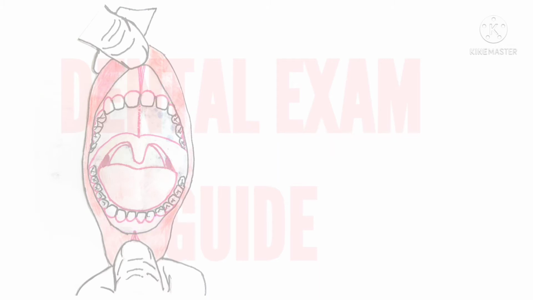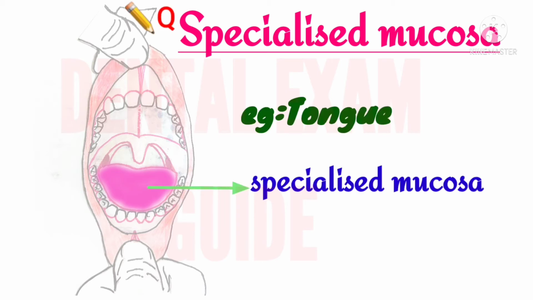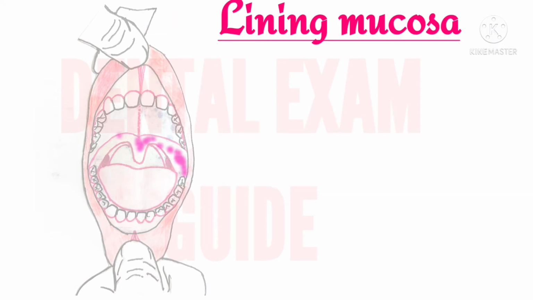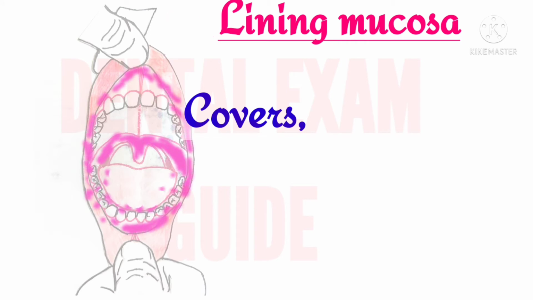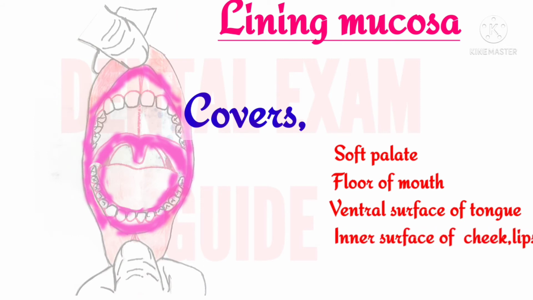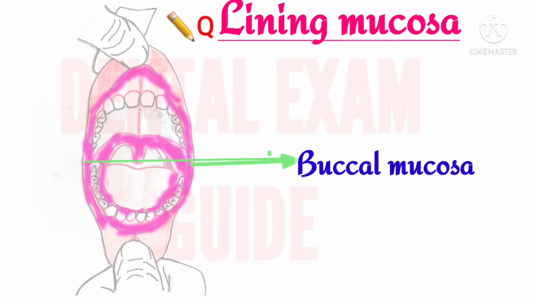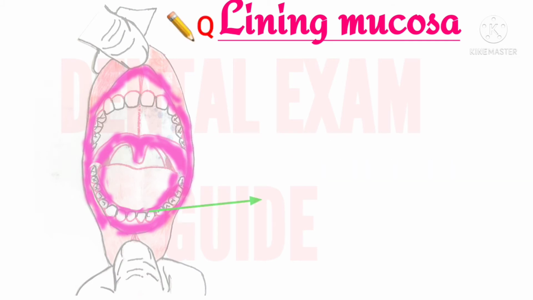The second type of mucosa is specialized mucosa, which covers the area that has the specific function of taste, on the dorsum of the tongue, or the superficial surface of the tongue. The third type is lining mucosa, which covers all the other areas like the soft palate, floor of the mouth, ventral surface of the tongue, inner surface of the cheeks and inner surface of the lips. On the inner surface of the lips it is known as labial mucosa, and on the inner surface of the cheeks it is known as buccal mucosa.